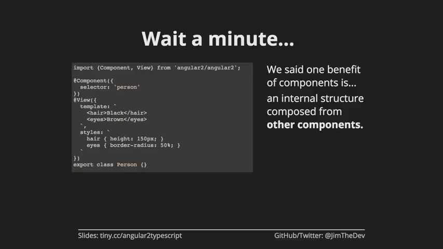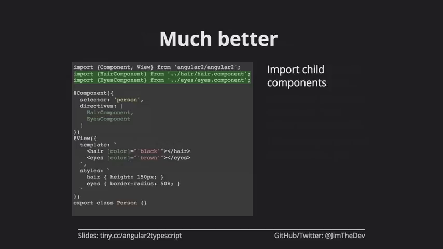So how do we actually make these into components? Or how do we use these as if they were components? All we need to do is import some child components, specifically the hair component from this file, which is just a file that we'll create in the future that holds a very similar structure to this, and import the eyes component.